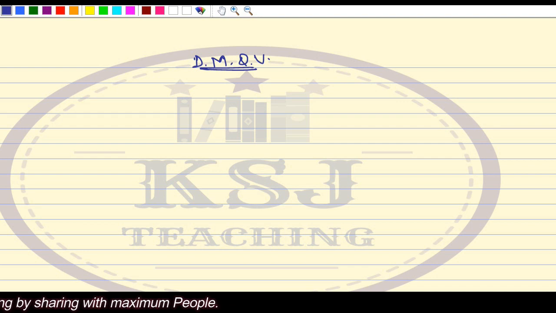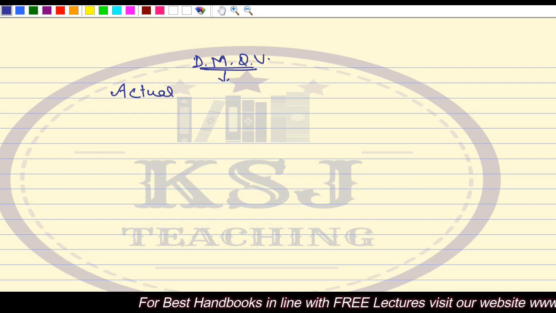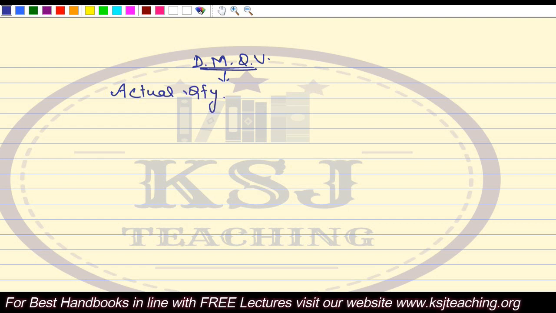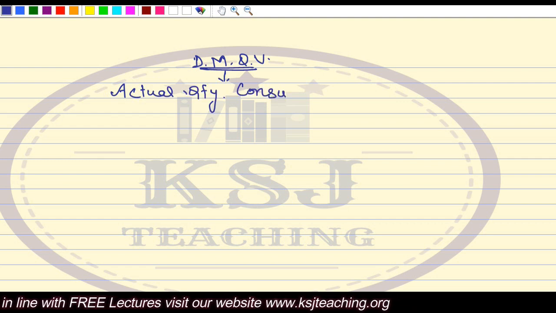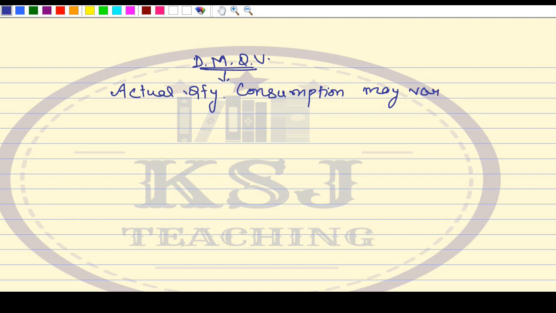Quantity consumption means raw material quantity consumption. So the actual quantity consumption may vary from the standards.